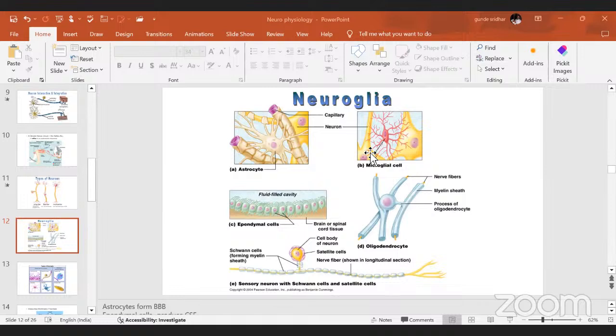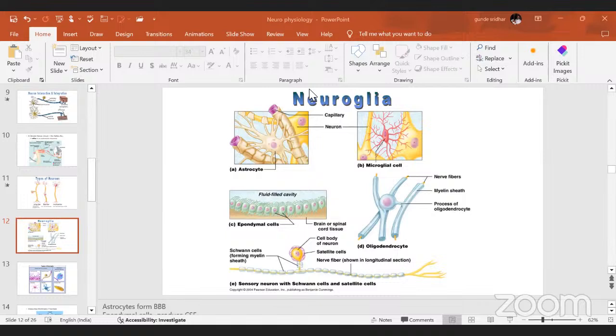That means in the nervous system, other than the neuronal cells, there are other non-neuronal cells. That non-neuronal cells, you can call as glial cells. Glial cells are non-neuronal cells, mainly useful to maintain the structure as well as functions of the nervous system.